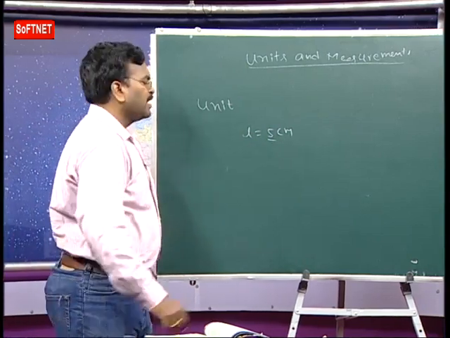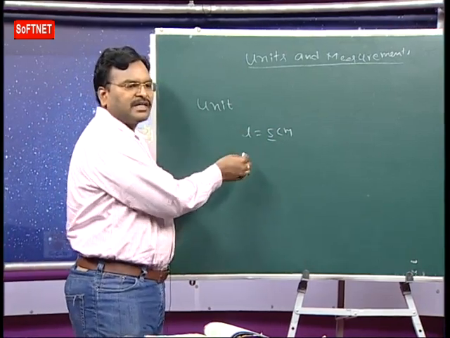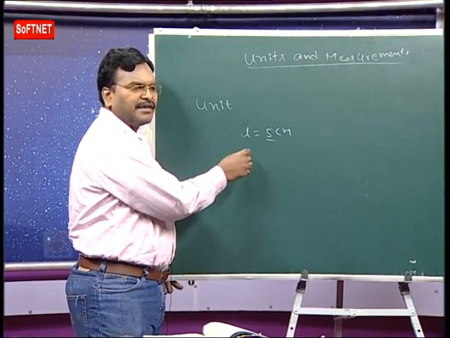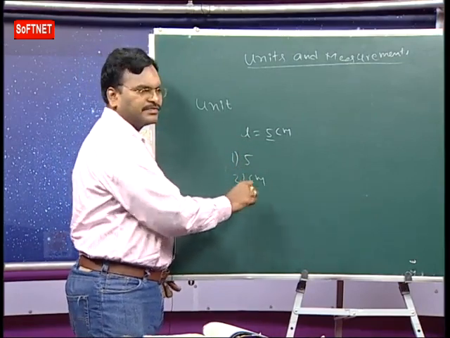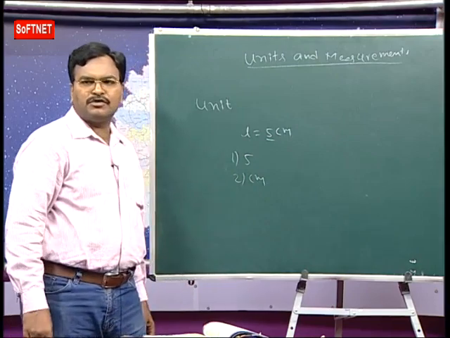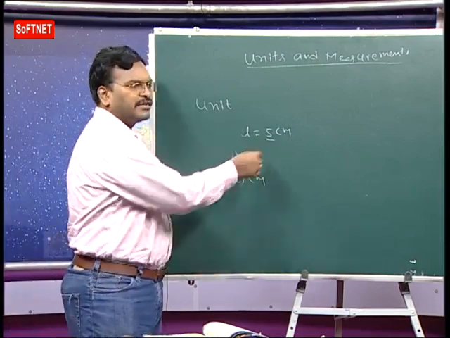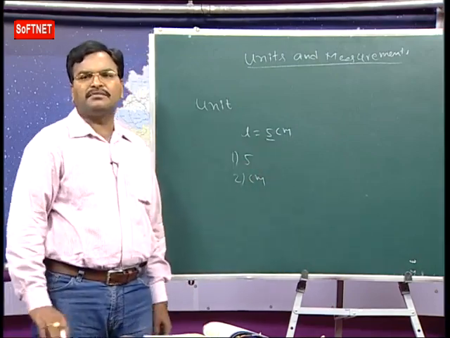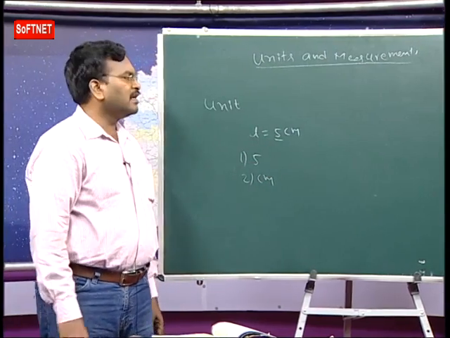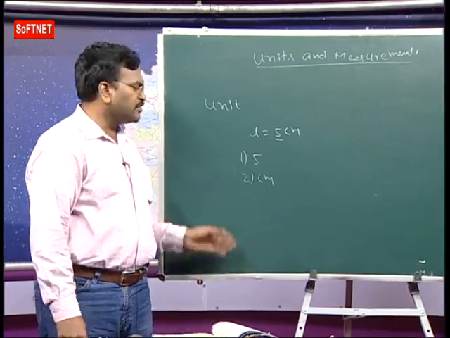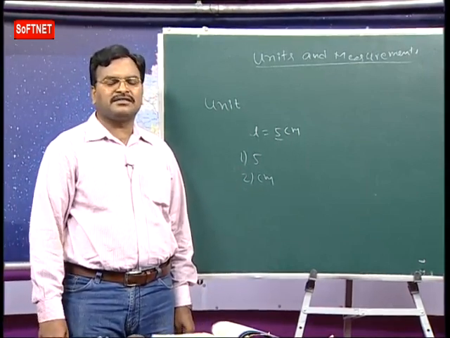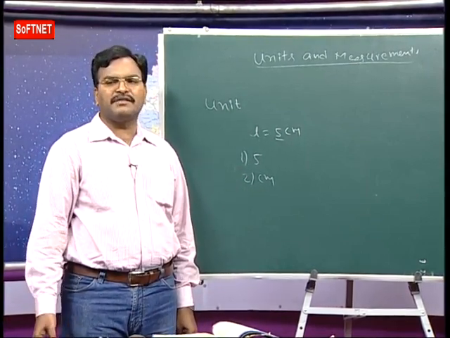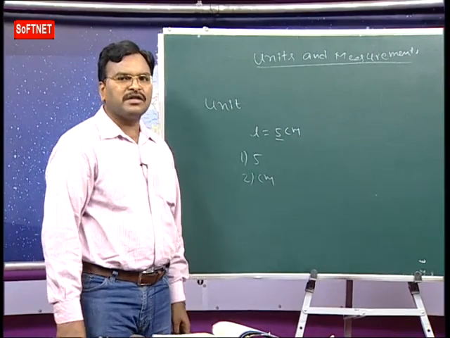From this what we understand is that every measurement consists of two parts: one is the magnitude, the other is the unit. In this chapter we discuss the relation between unit and numerical value, systems of units, errors, and also dimensional analysis and dimension formulas.